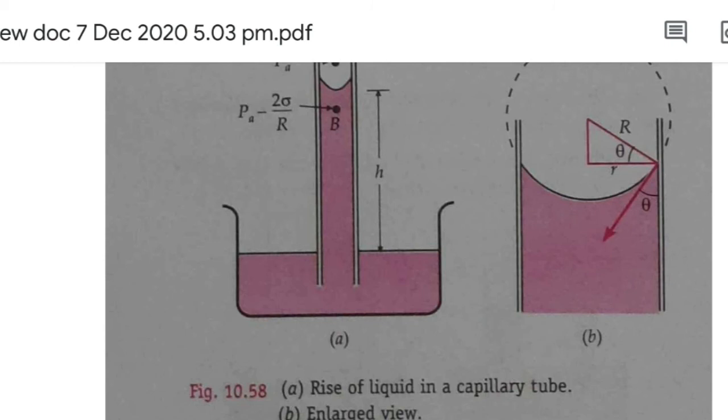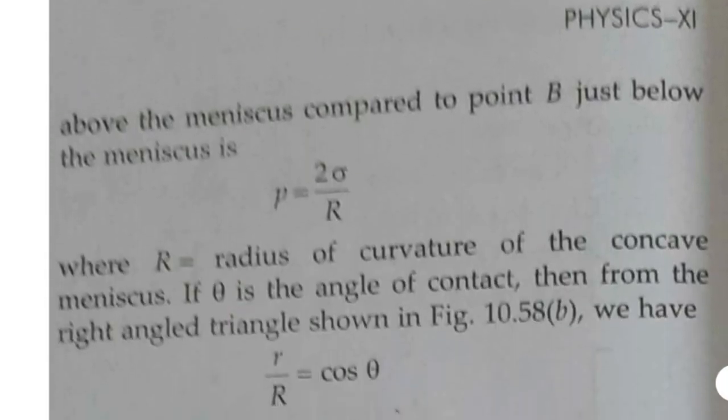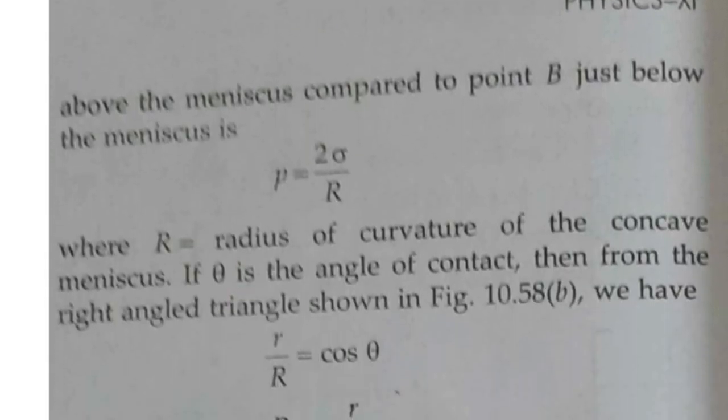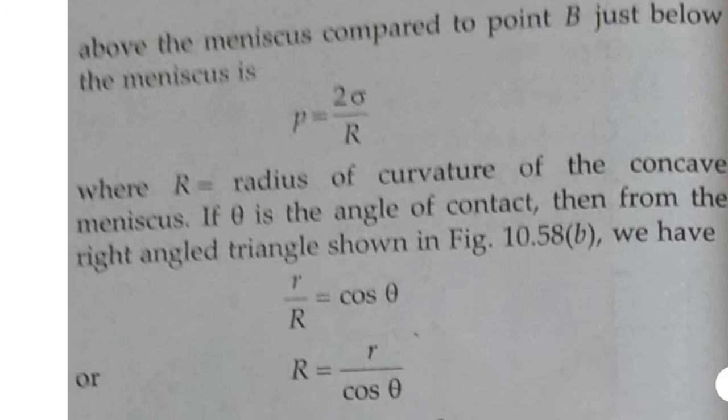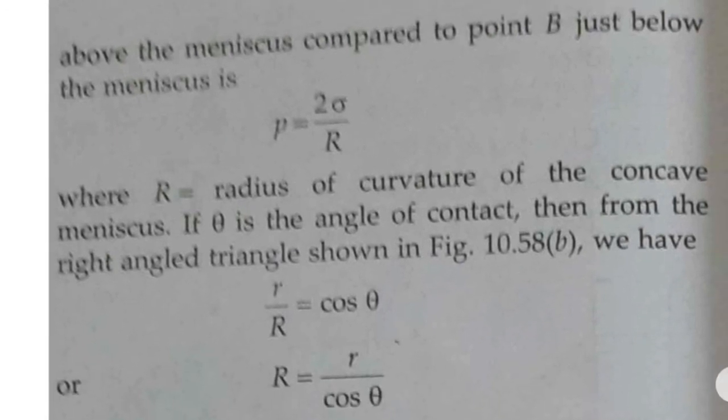So the excess pressure inside the air drop is 2S by R. That's how we write that expression as 2S by R, where R is the radius of curvature of the concave meniscus.